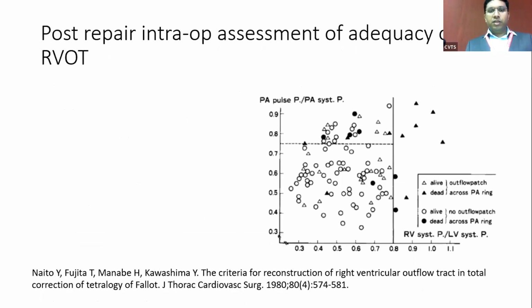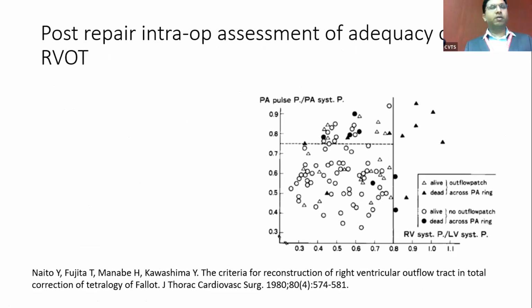Again, going back to history, this is a paper from Nakata, famously known as the Nakata criteria, where they looked at their repaired patients, 104 among them, and they looked at the post-operative RV peak right ventricular to peak left ventricular pressure ratios. And none of the patients who had a ratio of more than 0.8 survived. So this was a cutoff criteria at that point.